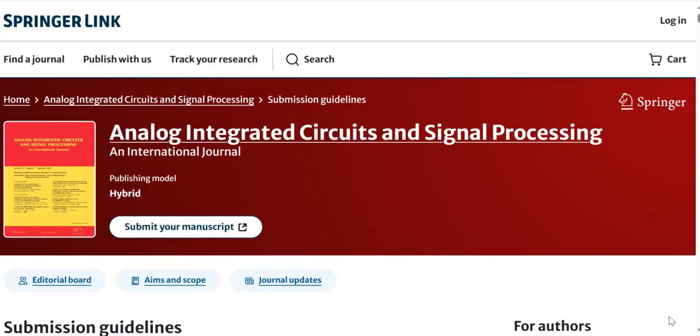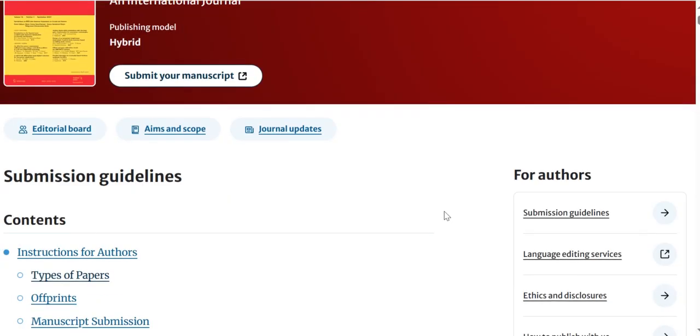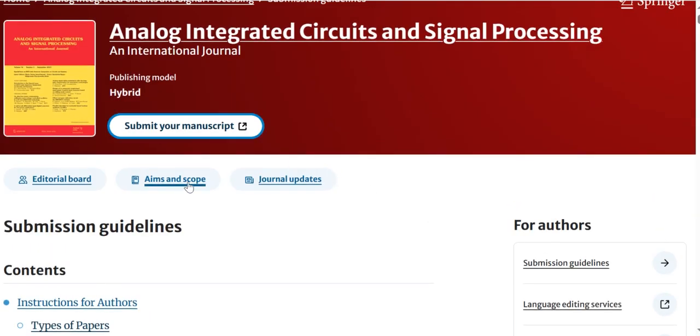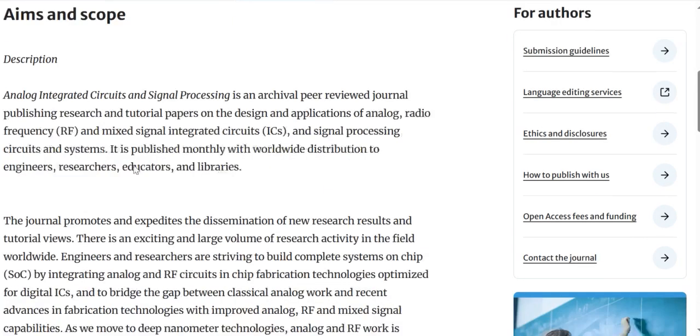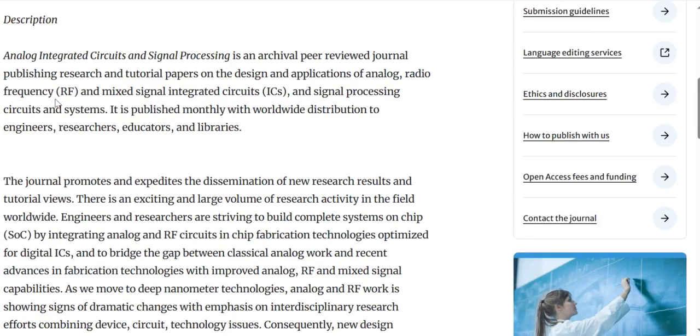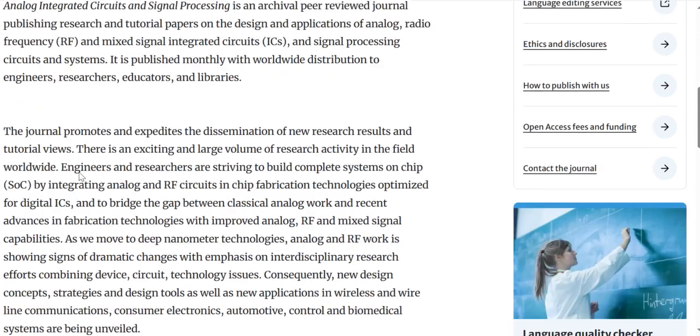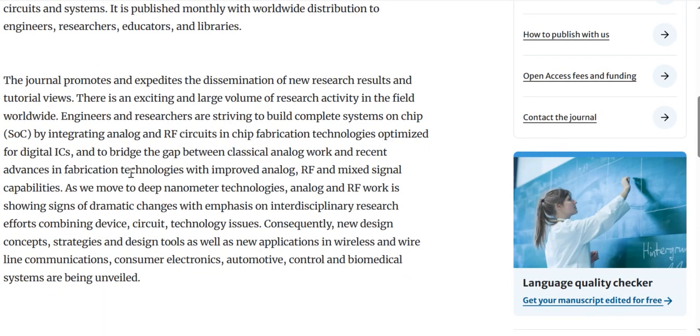Now today I came for another very important free SCI journal. The name of the journal is Analog Integrated Circuits and Signal Processing. So if you belong to ECE, and especially if you belong to VLSI circuit design, or your research article belongs to radio frequencies, mixed signal integrated circuits or signal processing circuits, right? So here you can target this particular journal.